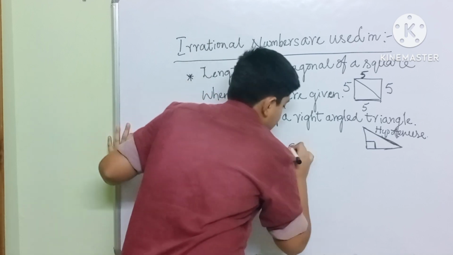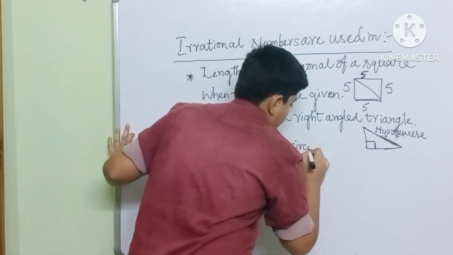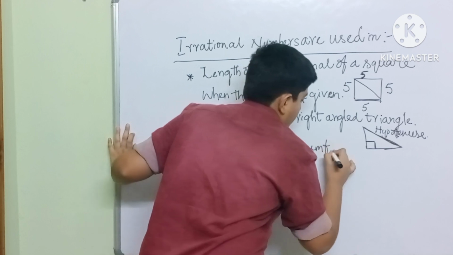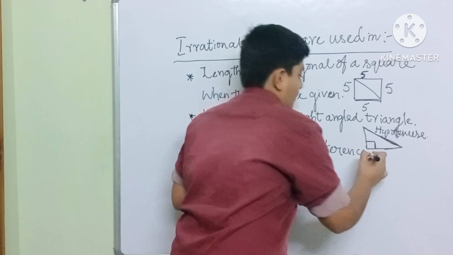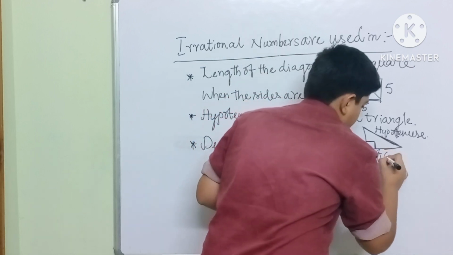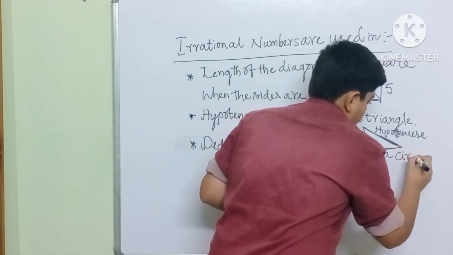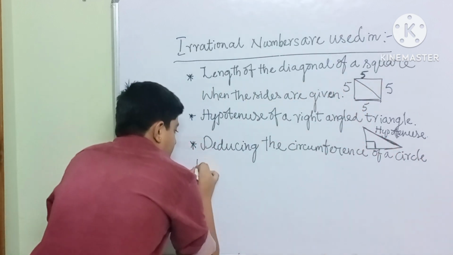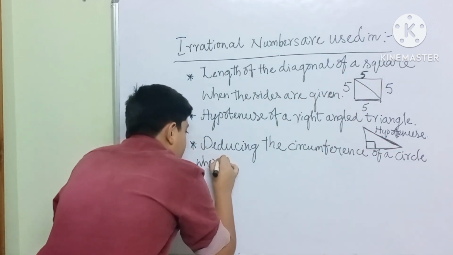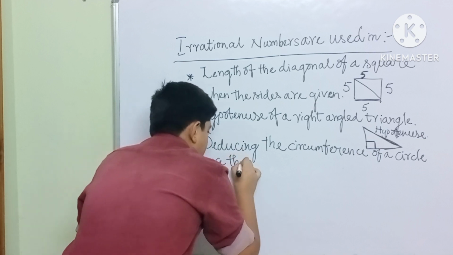It is used in deducing the circumference of a circle where the radius is known.